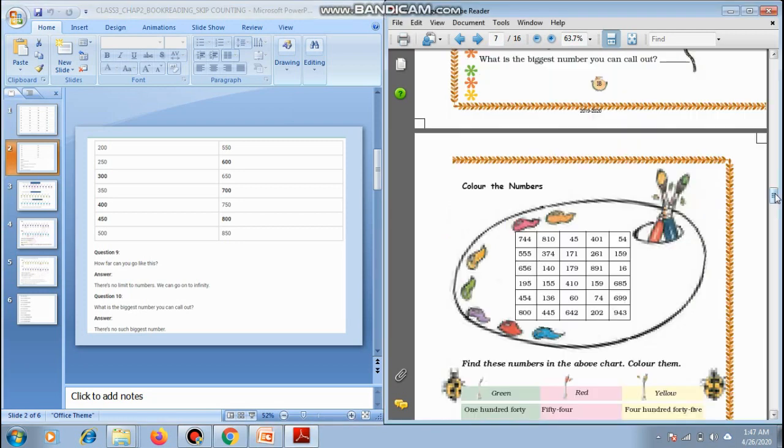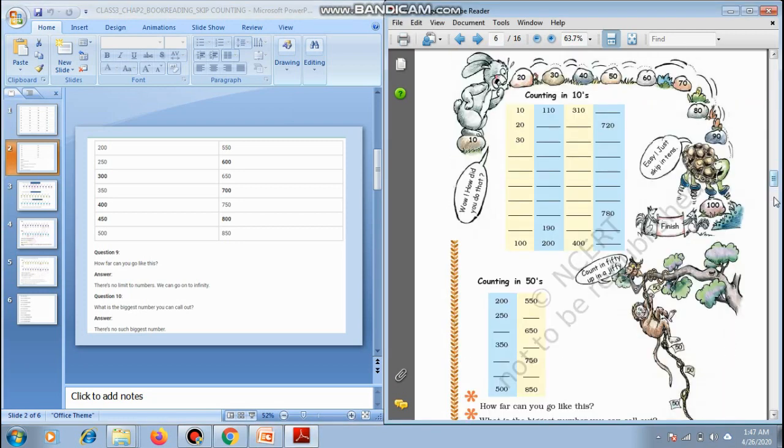Let's read the next question. The next question says, how far can you go like this? Listen children, this is a very important thing: if I ask how many numbers there are, there is no limit to the numbers. The numbers are infinite. We can go on to infinity. The next question is, what is the biggest number you can call out?